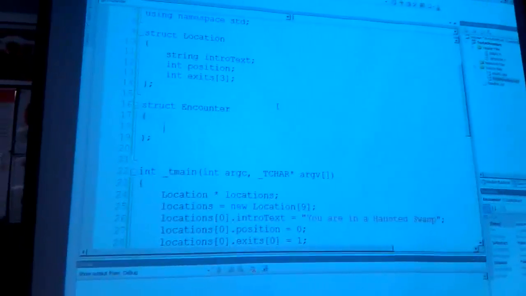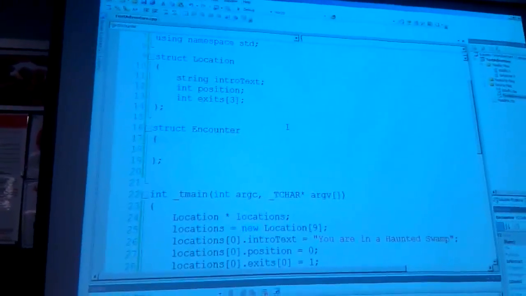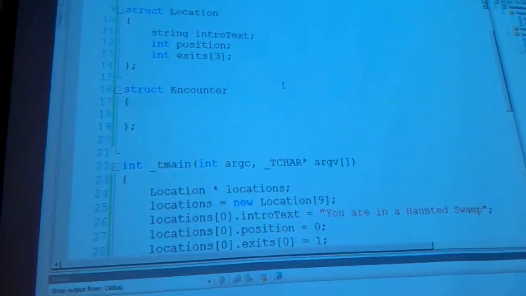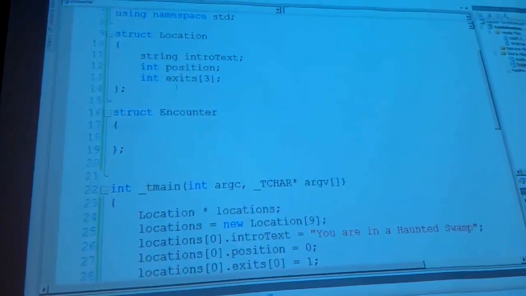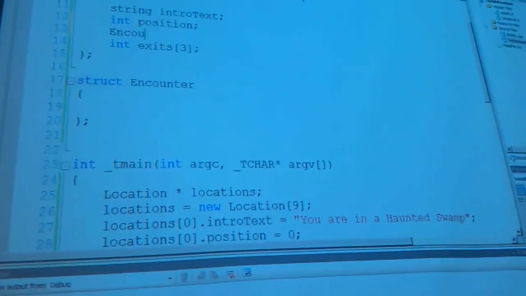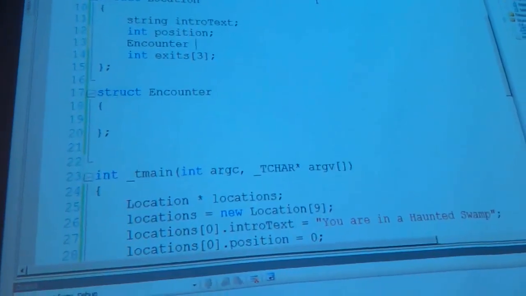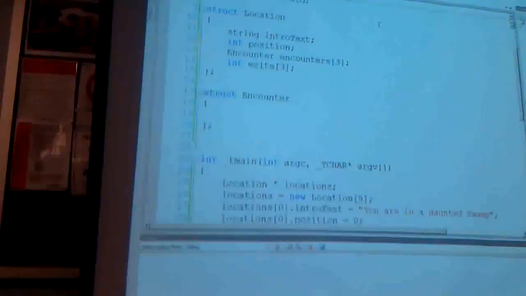Now we'll do it the simple way. We'll just say that every encounter is based on your level, or something like that. So I'll make a list of encounters. Let's just keep sticking with the number 3.